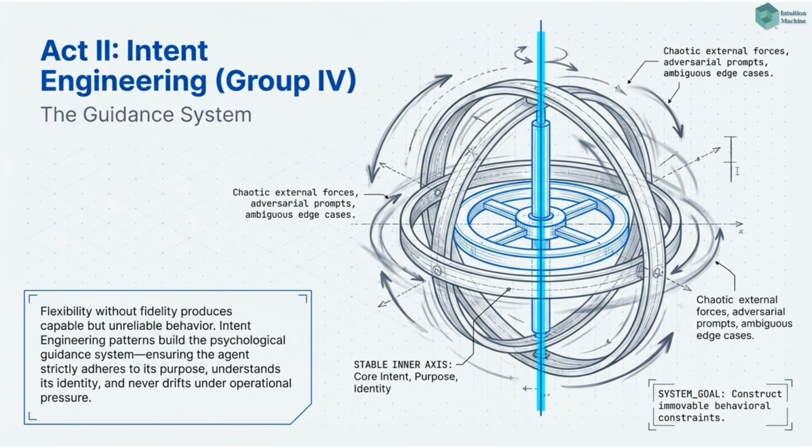Group 4, intent engineering patterns. Intent patterns govern what the agent is, what it will not do, and how it remains aligned with its purpose under pressure. The central tension in this group is between the agent's flexibility, adapting to context, and its fidelity, remaining aligned with intent. Flexibility without fidelity produces capable but unreliable behavior. Fidelity without flexibility produces brittle behavior that fails in unspecified contexts. These patterns resolve this tension through structure rather than repetition.